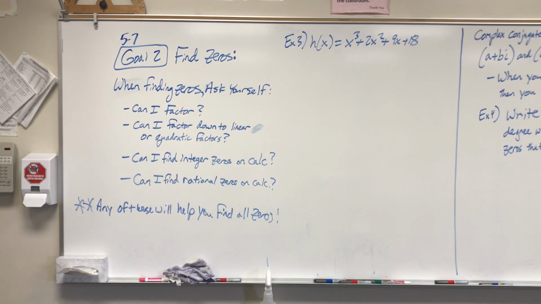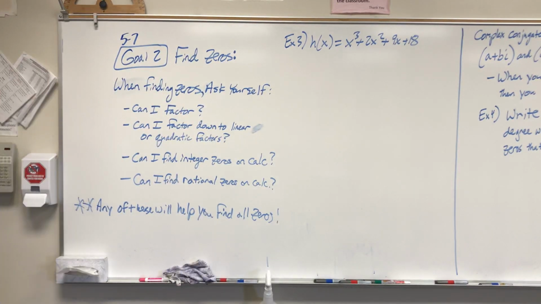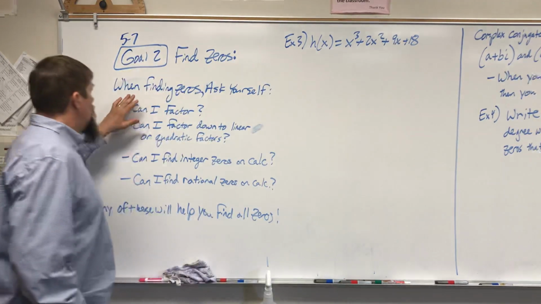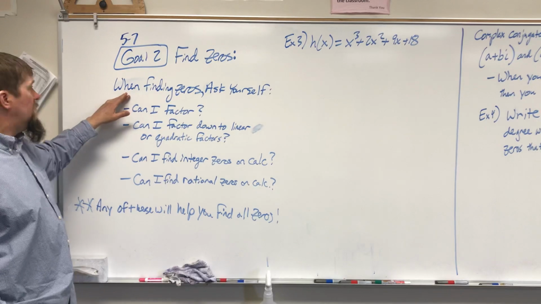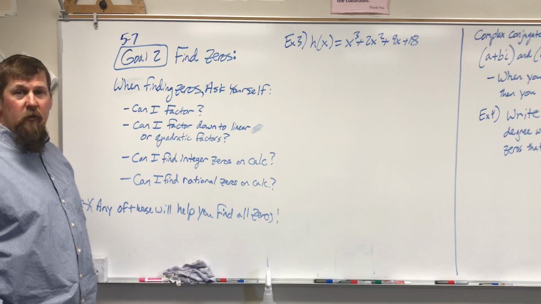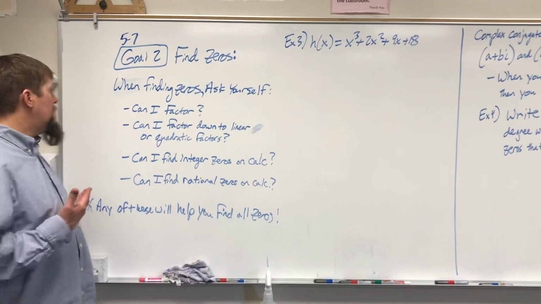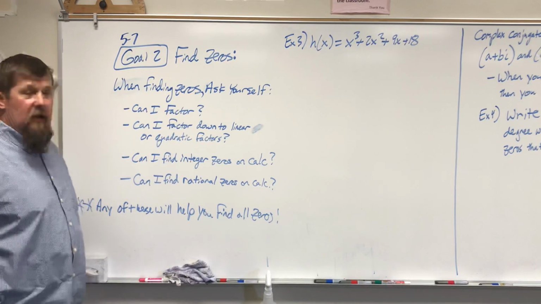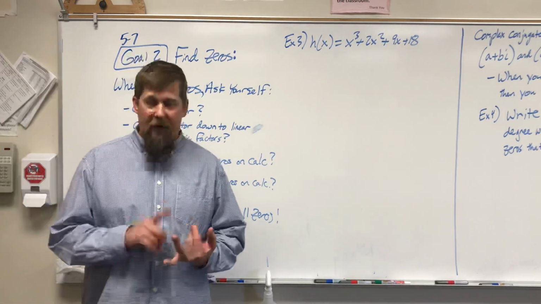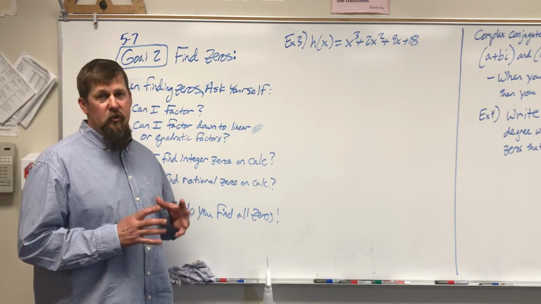Okay, the second goal in 5.7 is find zeros. So when you're looking at a polynomial and it asks you to find all the zeros, ask yourself if you can factor it. Can I factor? If you can factor it, you can solve it pretty quickly. Can I factor down to linear or quadratic factors? If you can solve or factor any polynomial down to quadratic and linear factors, you can find the zeros.